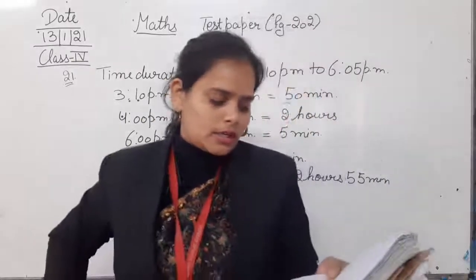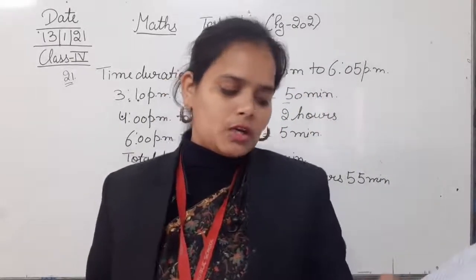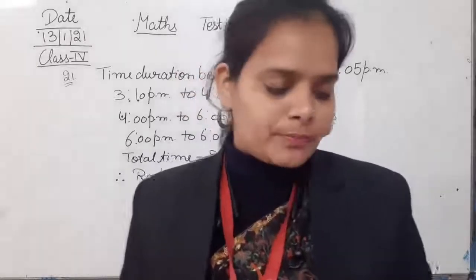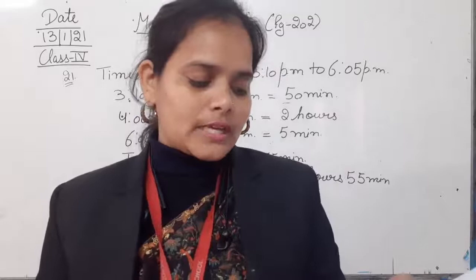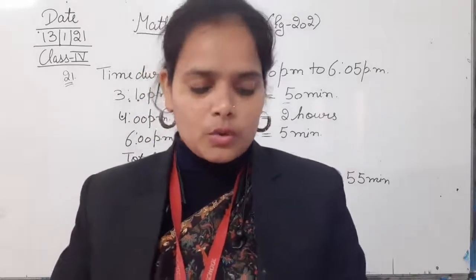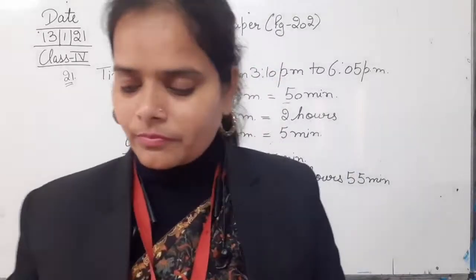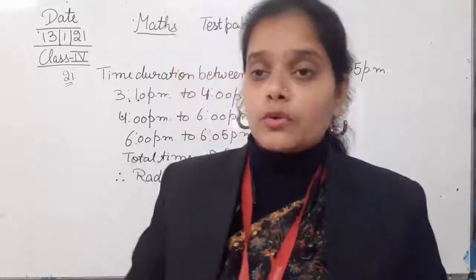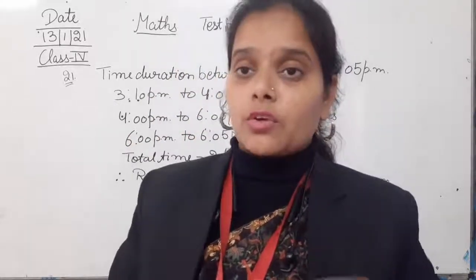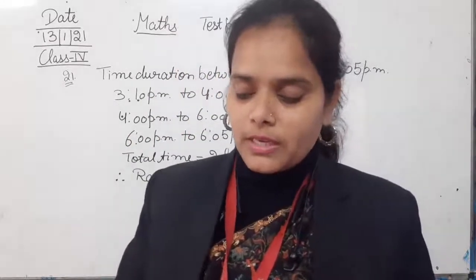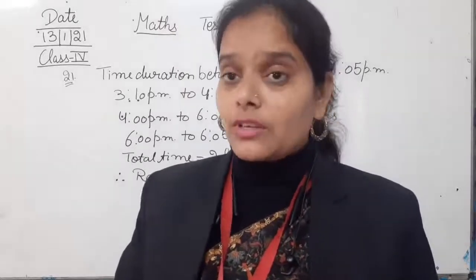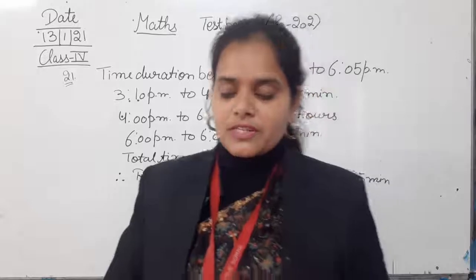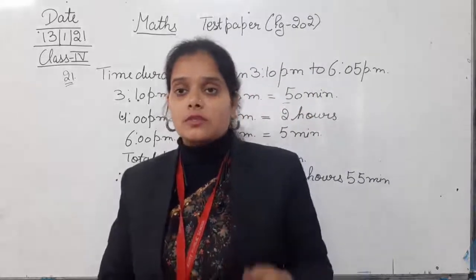Draw, in part A, one figure which has 2 lines of symmetry. And in part B, one figure which has 3 lines of symmetry. So in this you have to draw a figure in which you can draw 2 lines of symmetry, and in part B a figure in which you can draw 3 lines of symmetry. So the first thing is: what is symmetry, a line of symmetry?